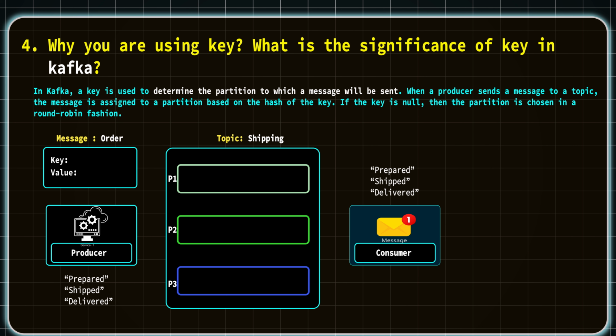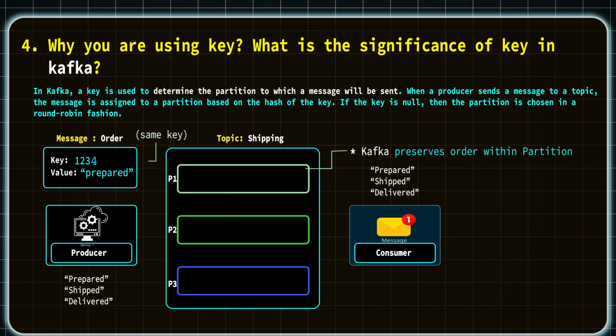This key also plays one more important role, that is sequencing the order of the items. In the order you send the messages to the Kafka topic, in the same order they should be delivered to the end system, right? Most of the time it's very crucial. So when you send the same key for a particular set of messages, they will go to the same partition, hence the order will be preserved for the delivery.